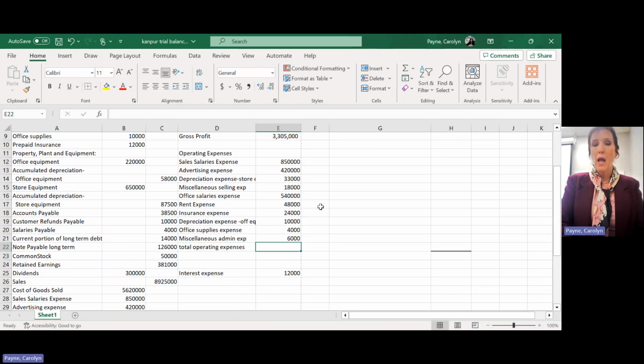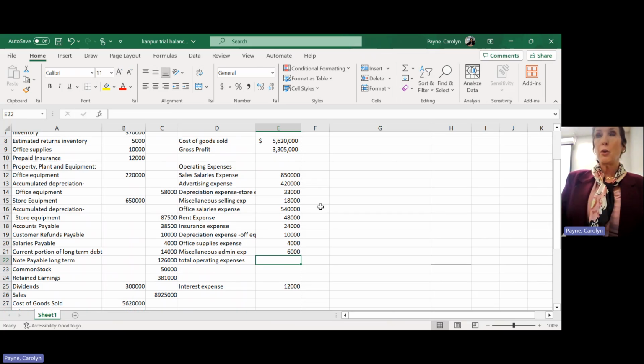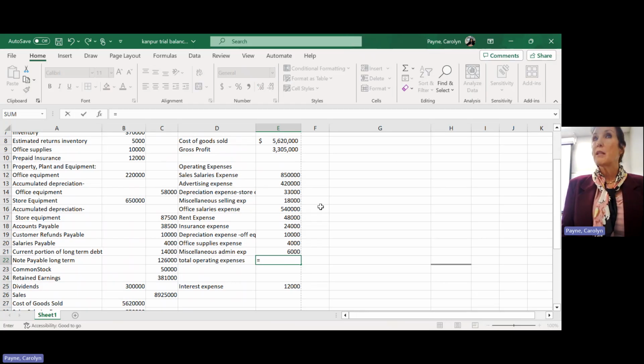And I can sum that up. So I can either do it one at a time. I can hit equals and plus and do it that way. Or I can use the sum equals sum and then left parentheses. And then I can highlight the column. Highlight the column that I want to sum up and press enter.